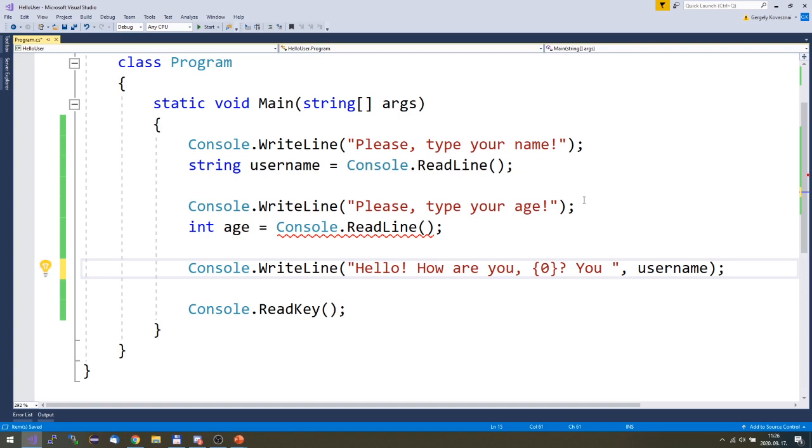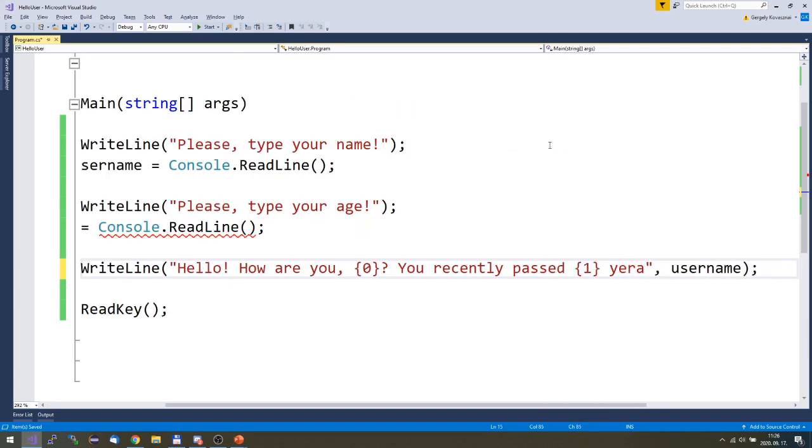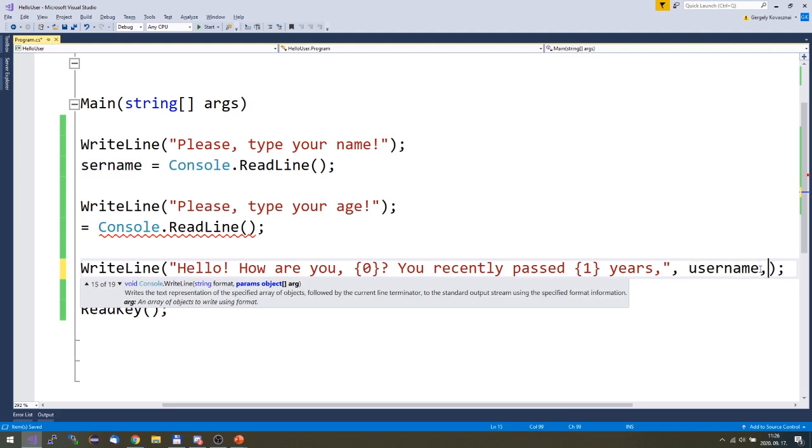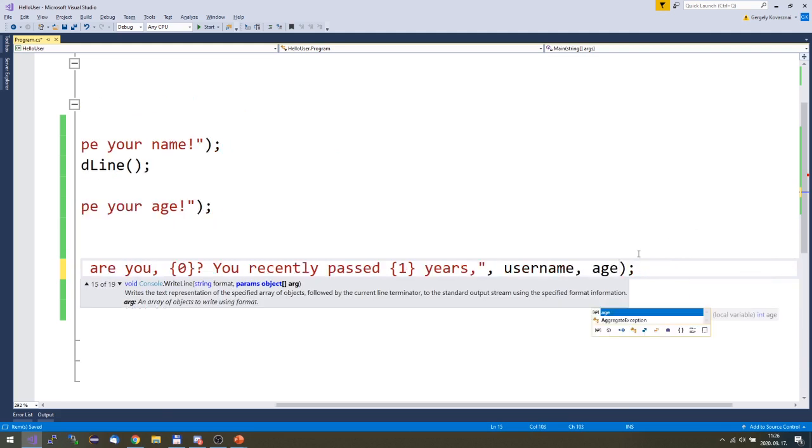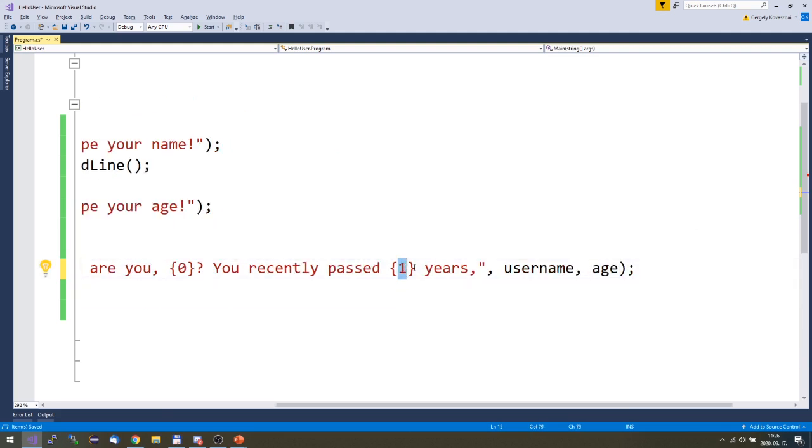For example, you recently passed, and here put a substitution field, something like that, and I would like to insert the age here in this substitution field.